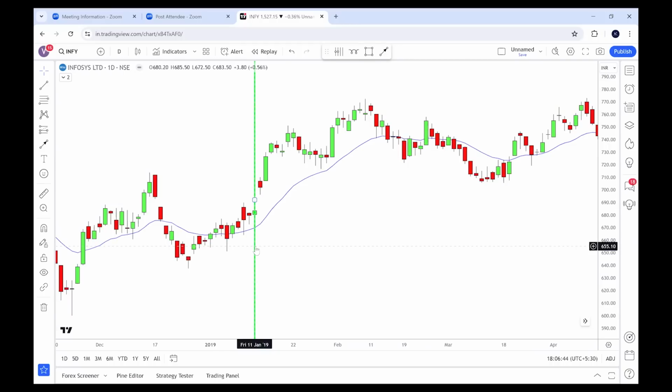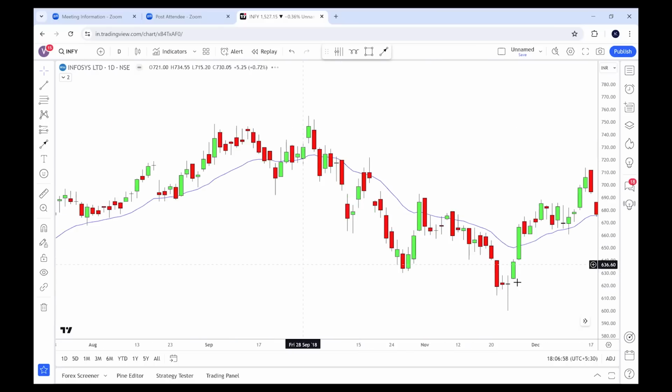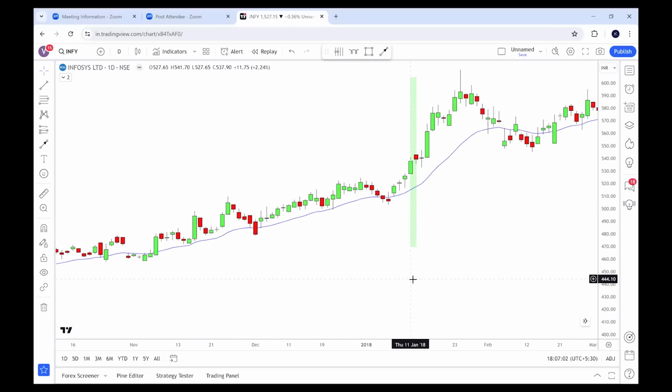So here you can see that 11th January was Friday, then 12th and 13th were both Saturday, Sunday. So we should take only one day's open and close. Here we have taken 11th January open and 11th January close and it was a positive closing. So this cycle worked. Here you can see this is 11th January Thursday and this is 12th January, and you can clearly see that it was a positive closing. That means this bullish cycle worked.